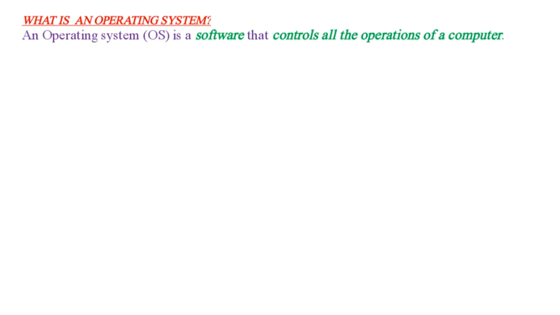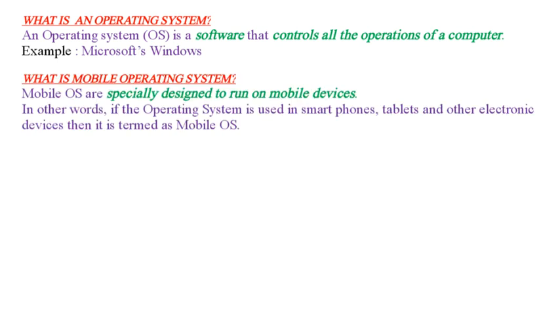First, we have to see the definition for the word. What is an operating system? An operating system is a software that controls all the operations of the computer. OS is a software. It controls all the operations of a computer. Let us take an example for OS. Microsoft Windows.